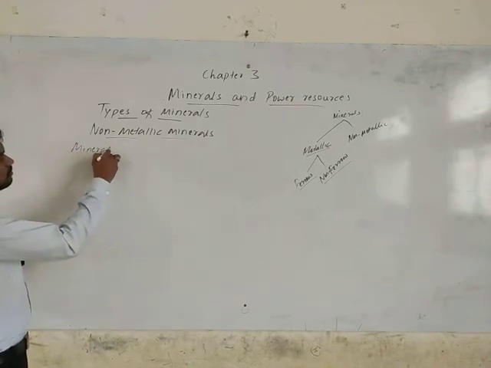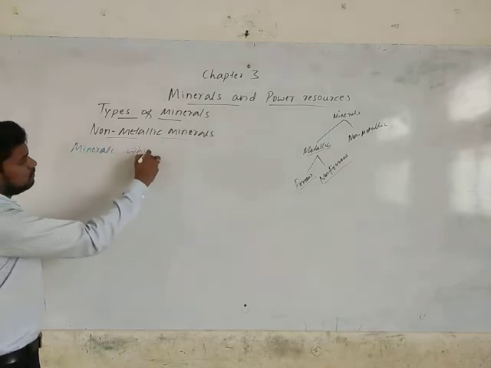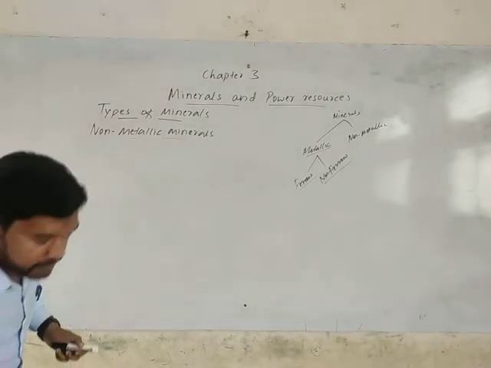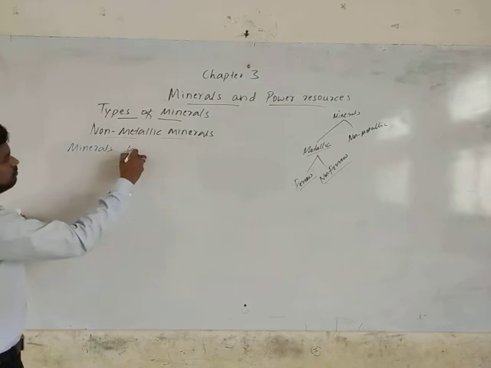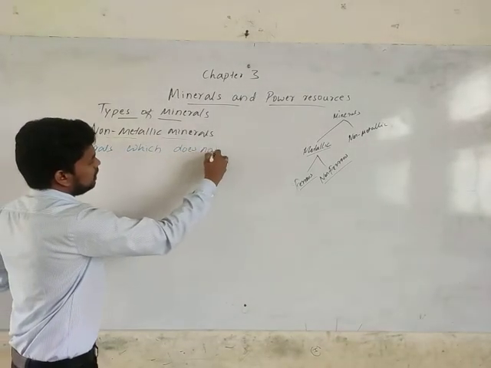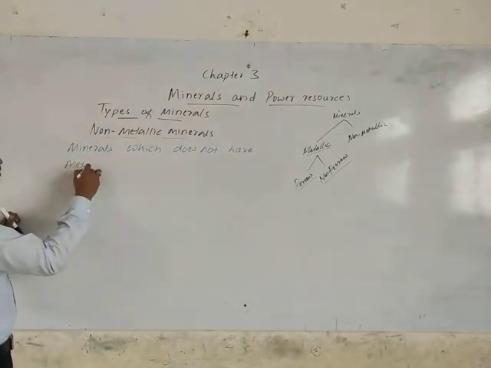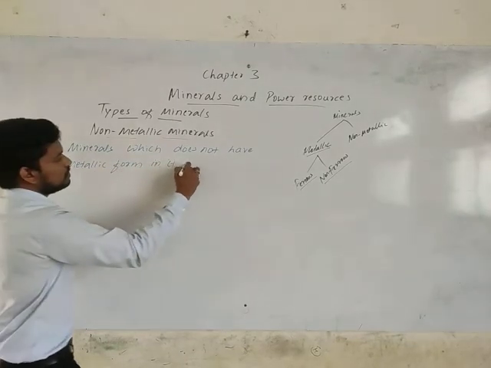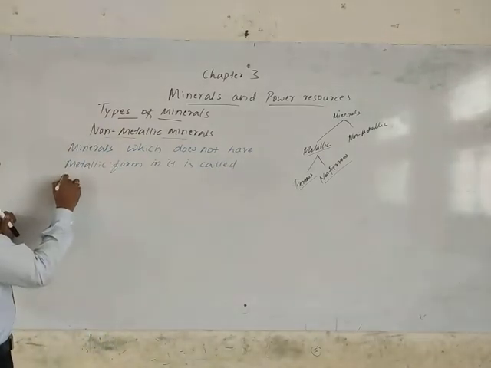The minerals which do not have metallic form in them are called non-metallic minerals.